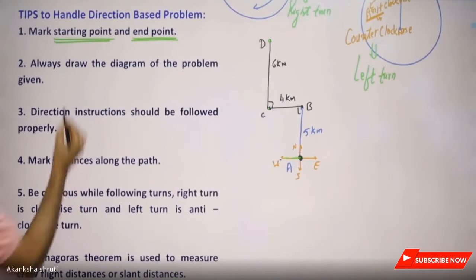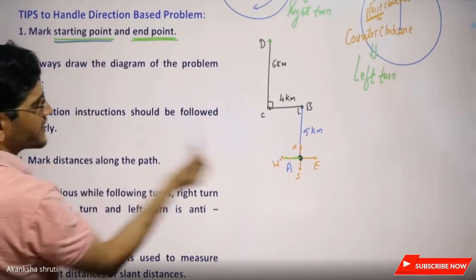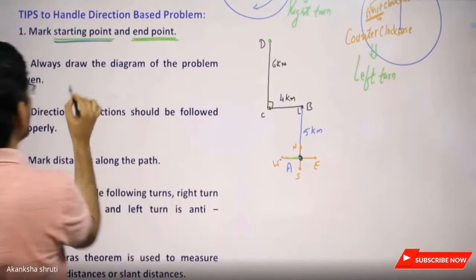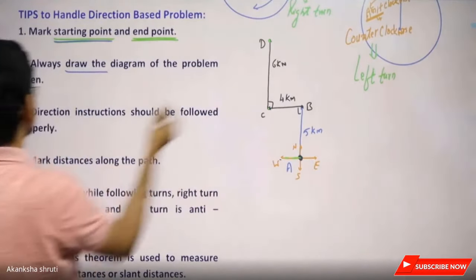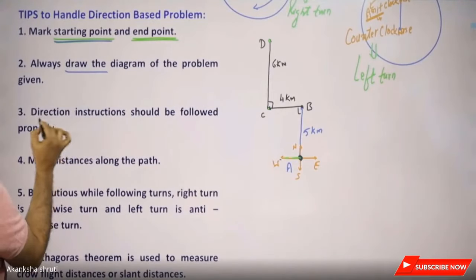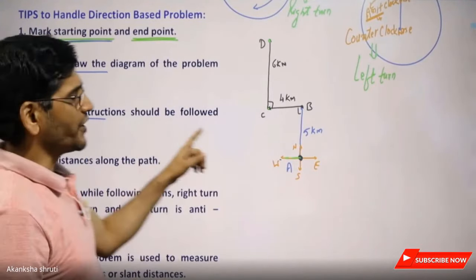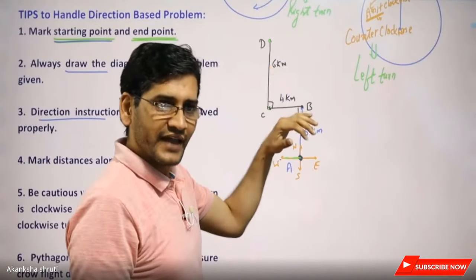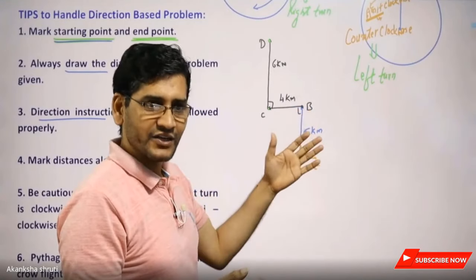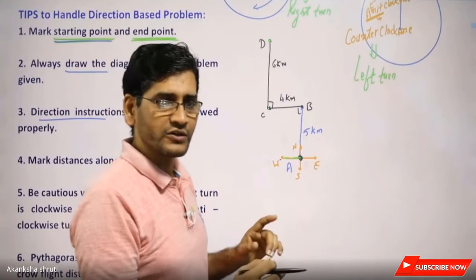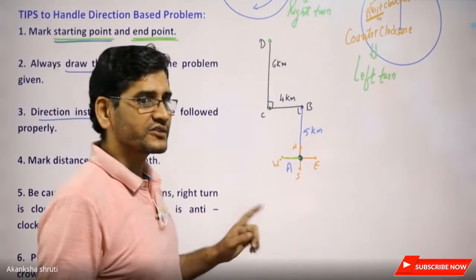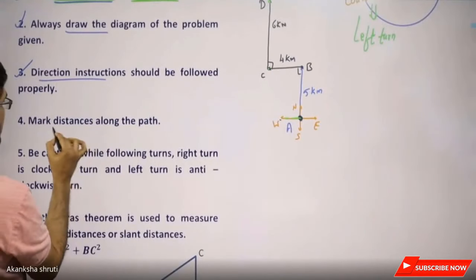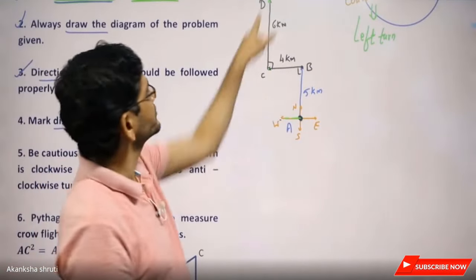So, students, the first thing is you must mark the starting point, arrange the reference direction, then draw the diagram as explained. Then the direction instructions should be followed. What are direction instructions? Whether the body has moved left, right, left turn, right turn, clockwise, anti-clockwise, eastward, westward, all those things. These are the direction instructions in the question. So follow that. Then mark the distance along the path, like here I have marked on this path.